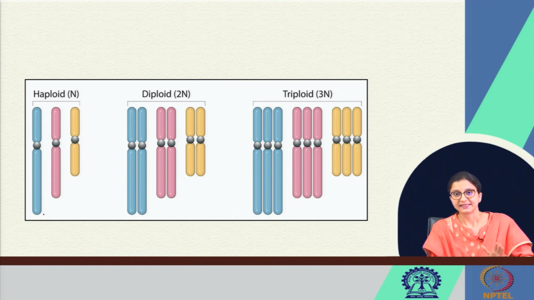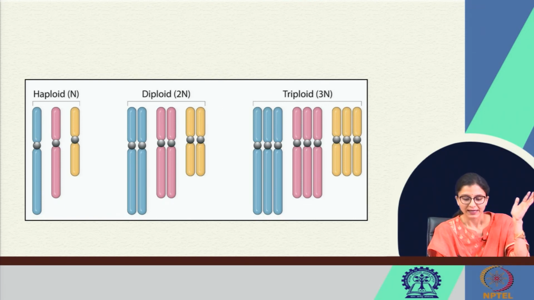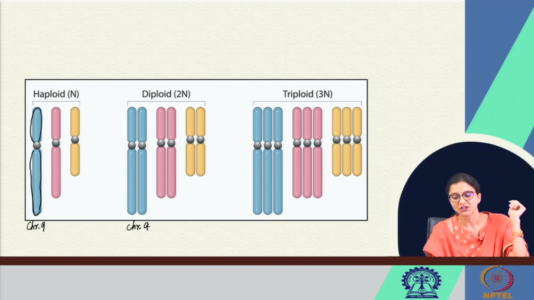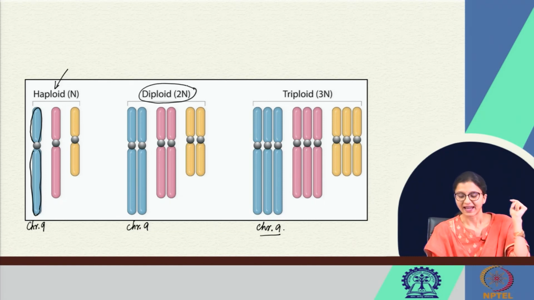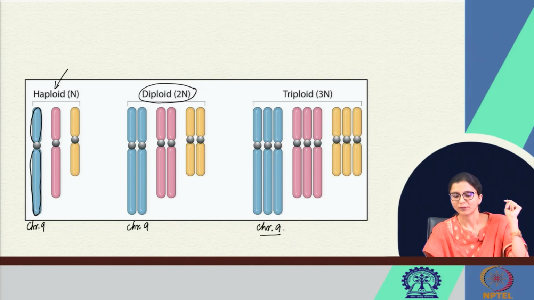What that means is that this is one chromatid, right. Maybe I will say this is chromosome number 9. This has one chromatid. Here this is the same chromosome containing the same genetic material, but it has 2 chromatids. Here there are 3 chromatids. So, depending upon the number of chromatids, it is haploid containing only a single chromatid. When 2 chromatids are present, it is a diploid cell, and each chromosome has 2 chromatids. Or if it is 3, then it is triploid.